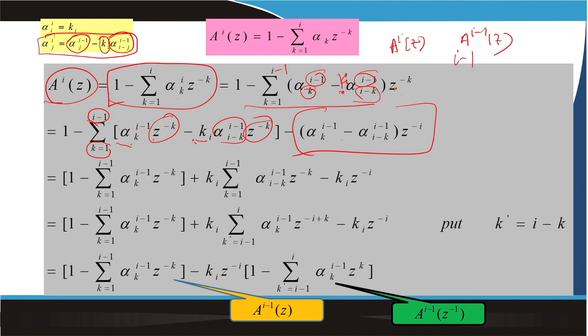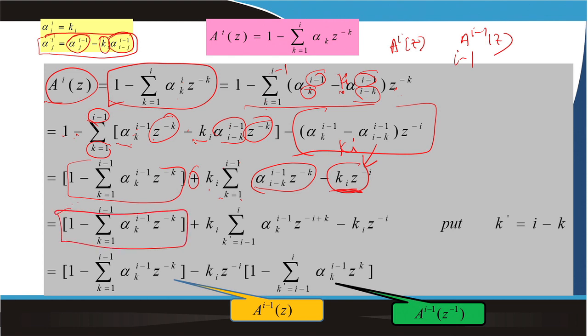So, this is nothing but k_I. So, in the second stage I am writing this one as k_I, and this one, if you see, minus, so I can say 1 minus this one, and minus minus plus k_I into the sum over k equal to 1 to I minus 1 of this one, minus k_I into z to the power minus I. Now, I can say this is one term, and because the summation is not independent of I, k_I is on this side, and k equal to I minus 1 to I, this one I can put.